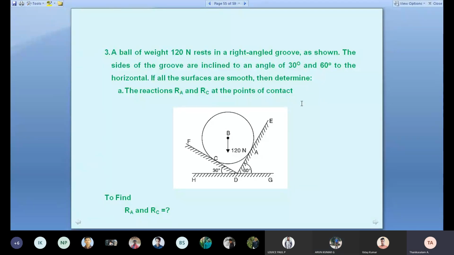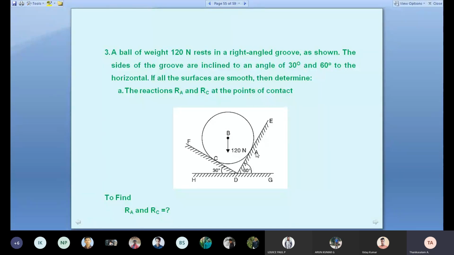Okay. So here, the ball is in contact. Students, previously we solved a similar contact problem. Whenever there is contact, it is similar to the problem we already solved. Again, because this is an important question, that's why we are solving it. The ball is touching at A and touching at C. The weight is given in the diagram. Students, whenever the diagram is given, we can proceed with the problem. Sometimes only the statement is given, but here the diagram is given.